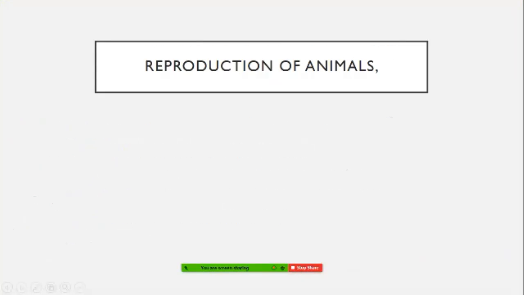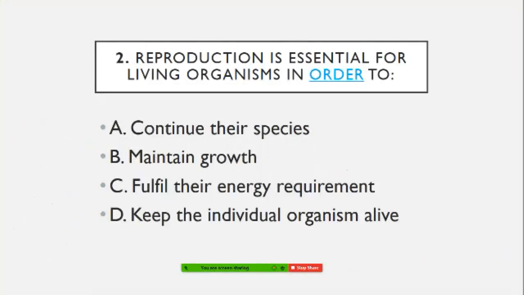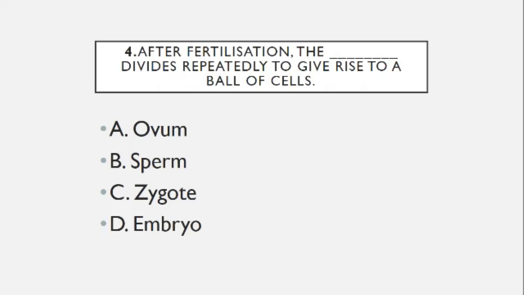So you have seen the reproduction. The first question I have given you, the number of eggs produced in internal fertilization, that answer also I have given. Reproduction is essential for living organisms in order to continue their species, maintain growth, fulfill their energy requirement, keep the individual organisms alive. How many parents are involved in sexual reproduction? I have given you that, it is 2 parents. After fertilization, the dash divides repeatedly to give rise to a ball of cells. Ovum, sperm, zygote and embryo, that you write down. So this is the question for you.